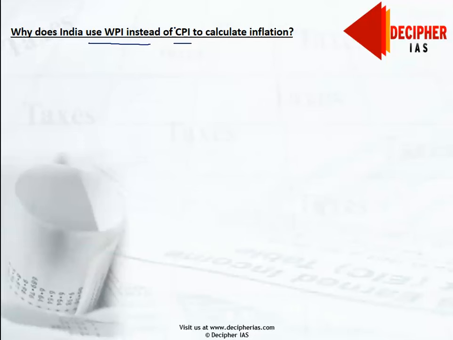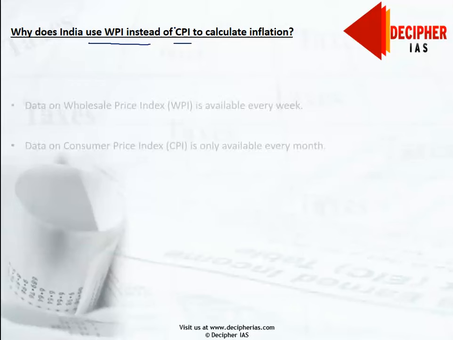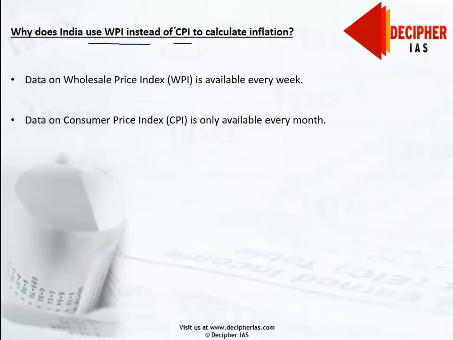There are certain reasons for this. Let us elaborate one by one so that even you can write a direct question in economics in your paper 3 on this particular topic. First of all, data on wholesale price index is available every week, whereas data for CPI, consumer price index, is only available every month.